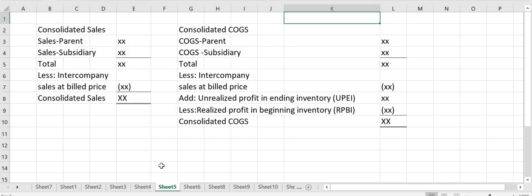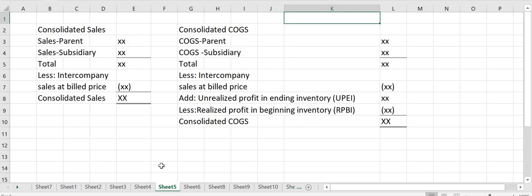For consolidated cost of goods sold, it is the cost of goods sold of parent plus cost of goods sold of subsidiary, less all intercompany sales transactions at billed price. Then we add the unrealized profit in ending inventory, and we less the realized profit in beginning inventory, to get the consolidated cost of goods sold.